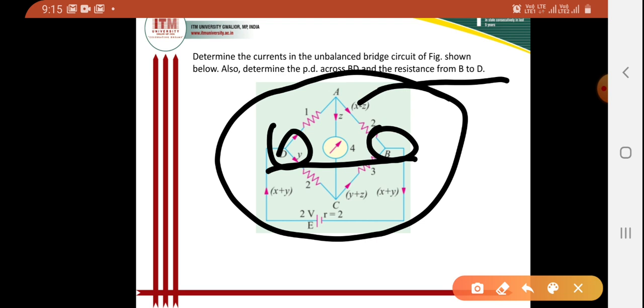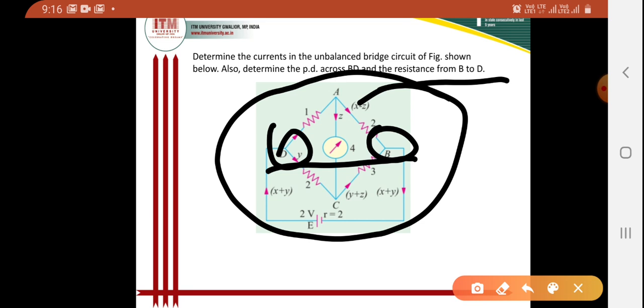Now let us consider this figure and write our equations assuming current directions as per our figure. The direction of the current is already shown in the figure. So assume the current directions as shown.